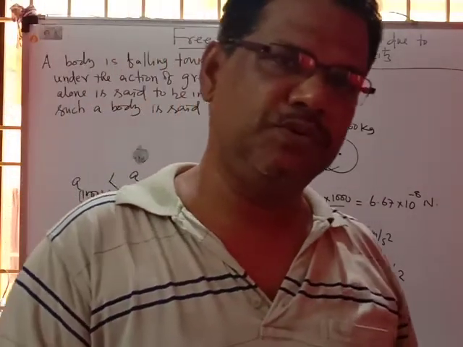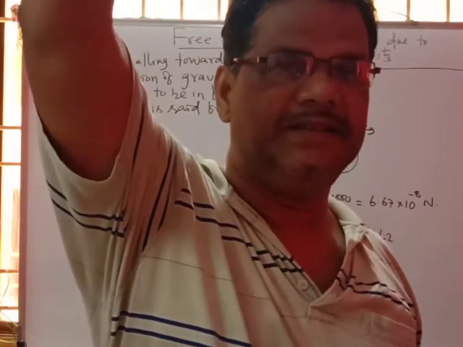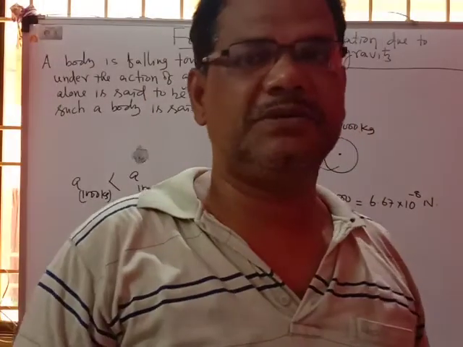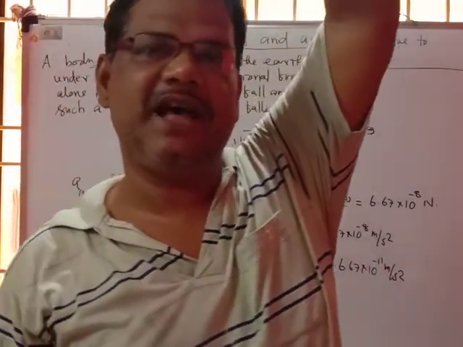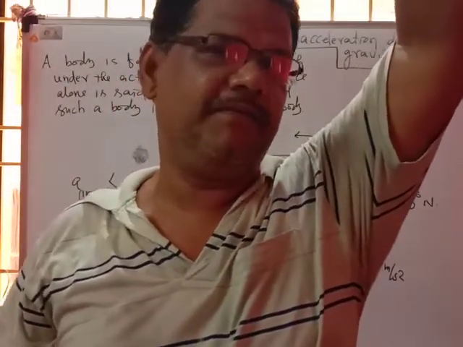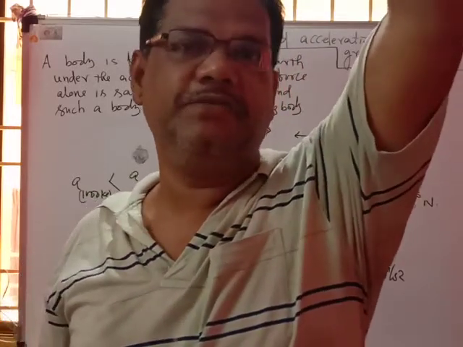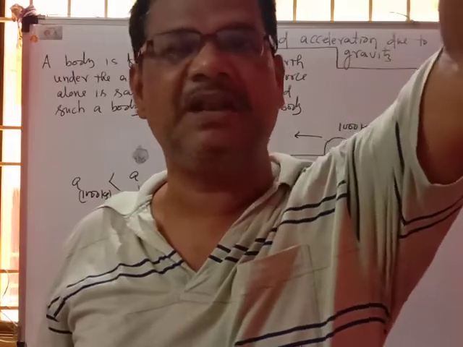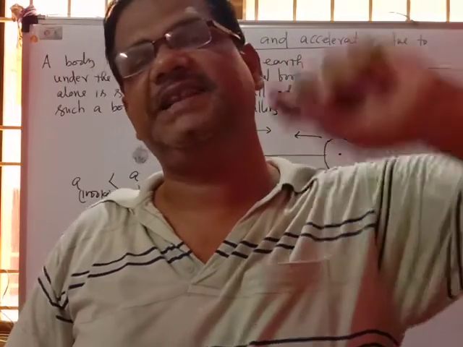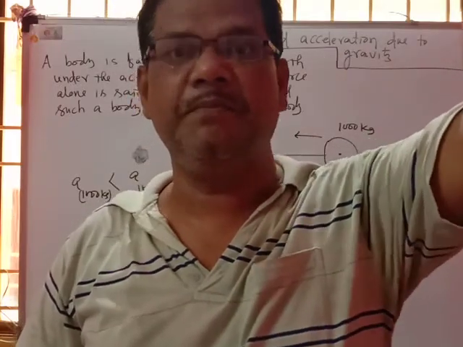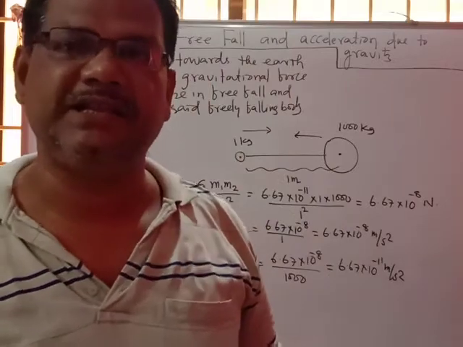In a similar manner, suppose an object is falling from the top of a height. The gravitational force of attraction takes place between the small object and the earth. Earth has the bigger mass, and the object which is falling freely has a smaller mass. Both will be accelerating towards each other, but the acceleration of the smaller object will be appreciable when compared with the acceleration of the earth.